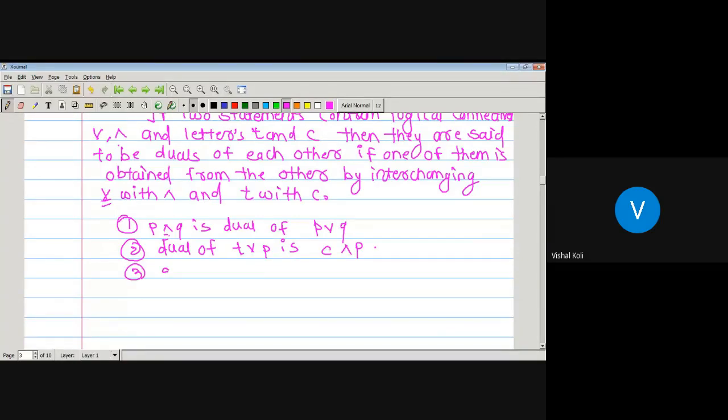Similarly, the dual of T and P is, now we have to replace T by C and and by or, which is nothing but C or P. So in this way we can find out the dual of the given statements. Okay, up to now, any doubt?